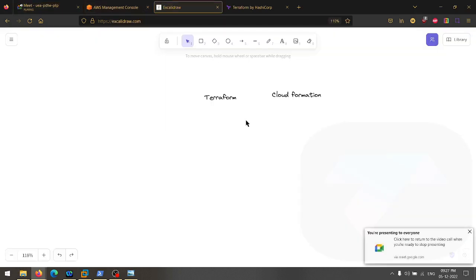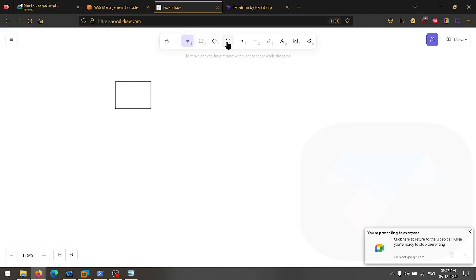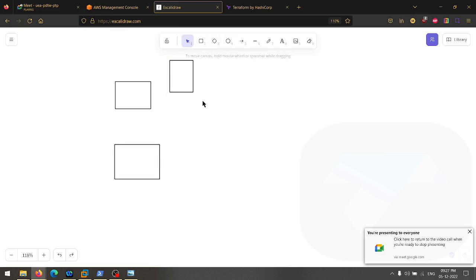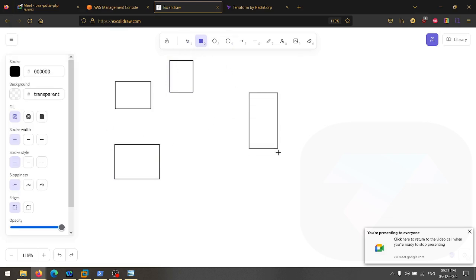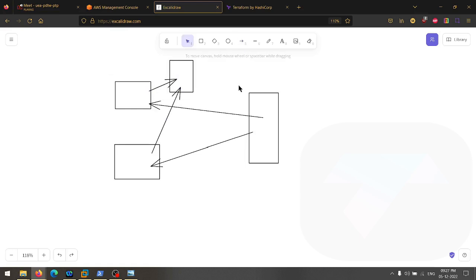The reason for using infrastructure as code is this. Let's take an example of why we should use it. For example, your task is to launch two servers, one database, and one load balancer. The load balancer will be sending traffic to the servers, and the servers will be connected to the database. Now, for the connectivity, we require a VPC, subnets, a load balancer, security groups, instances, the volumes of instances, the key pair file. Lots of things are there, right?